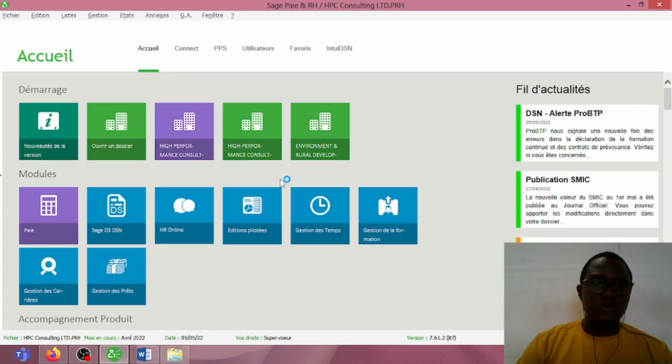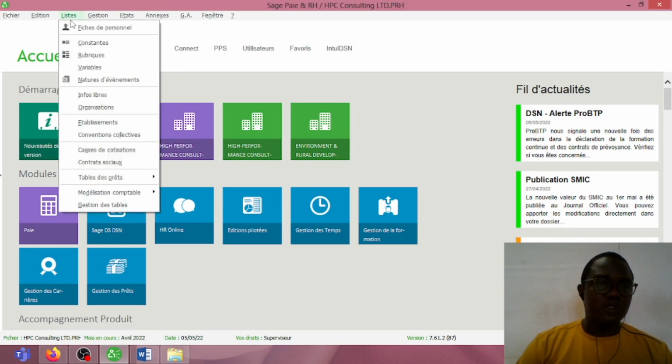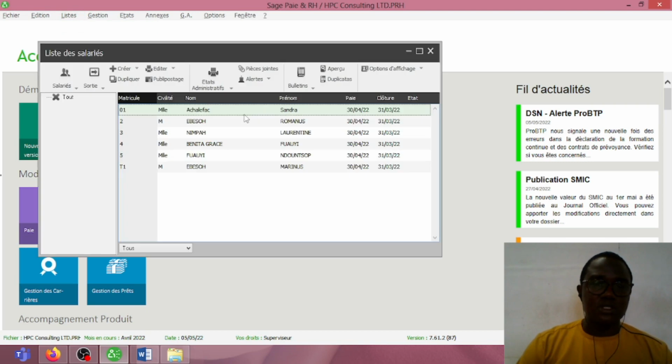Now, this is actually the Sage payroll software. In order to use this software, you must ensure that you have entered all the information concerning your employee. And when you enter all the information concerning the employee, you have them here. So this actually gives us the list of the employees. And as you can see, this company operates with 6 employees.